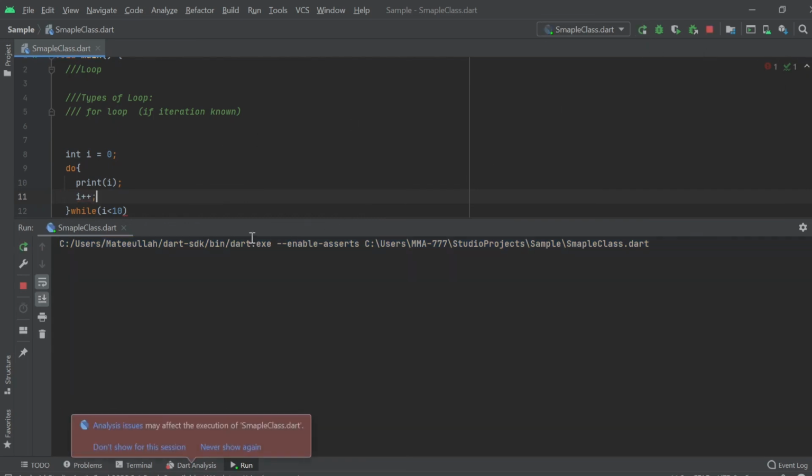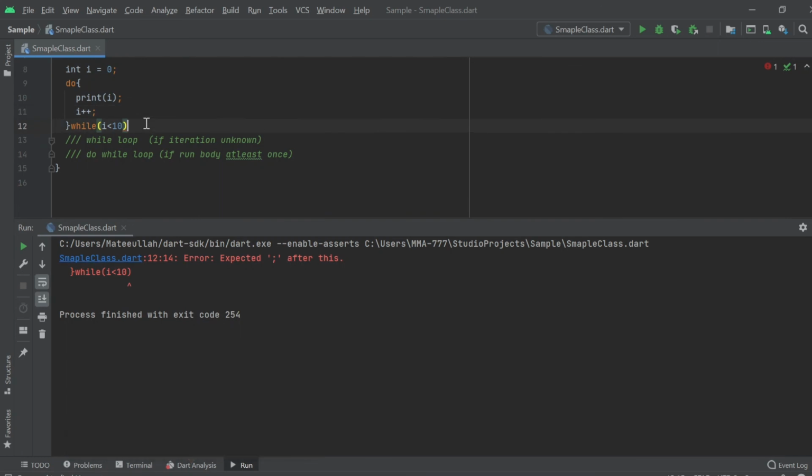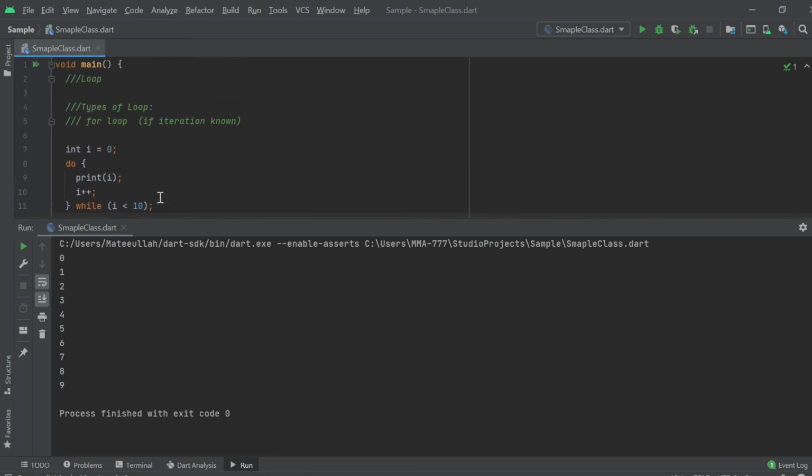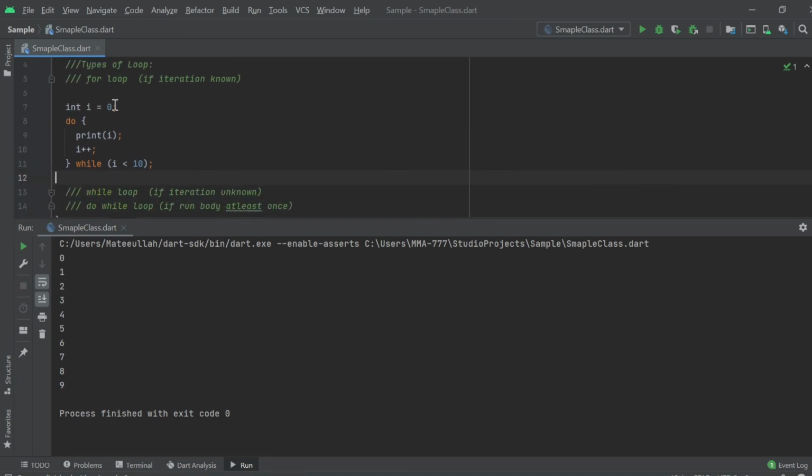Sorry, at the end you will give the semicolon. Like if the condition is false, like if i is equal to 11, my starting point is 11, it will run at least once. The condition is false, i is not less than 10, but the body of the loop is running. So if the condition is false, it will still run the code at least once in a do while loop.